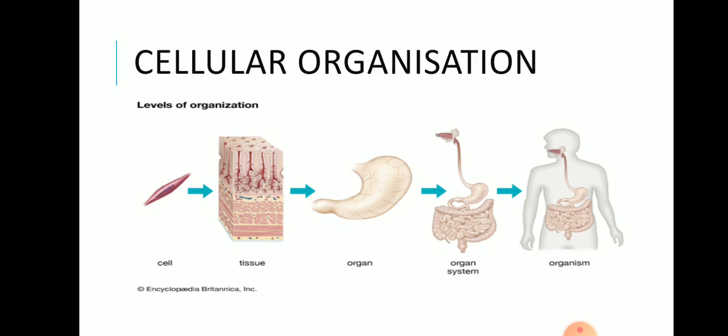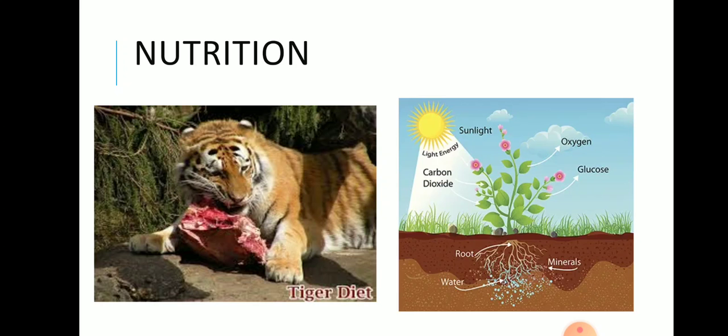Then the next characteristic of living beings is nutrition. Now you are all well aware that we need energy. Yes, we all need energy to do different kinds of work during the whole day. So for that you need to eat. The food that we take in to get energy and to grow our body organs is known as nutrition. So where do we get this food from? We get it from different sources like plants and animals.